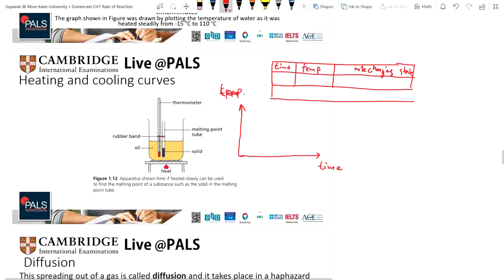So then we can set the time interval here, or collect the data like 1 minute each. Then we see the temperature, and then we will see the change. It's going to be like this and like this. Okay, this is how we draw the heating and the cooling curve.